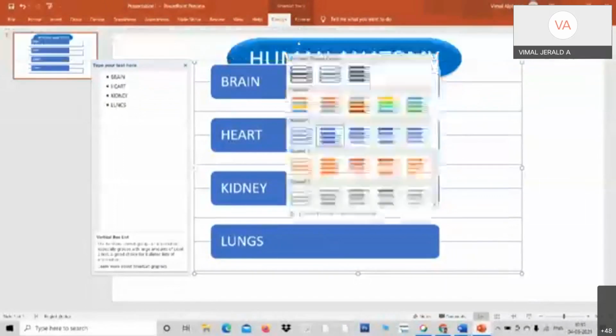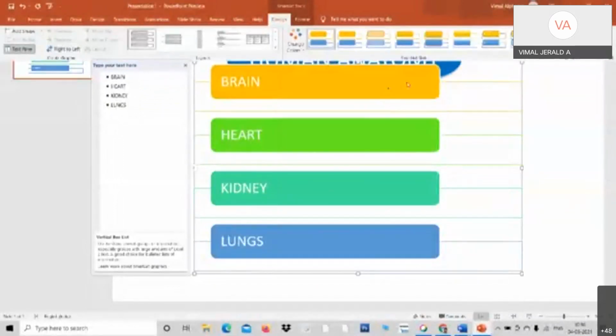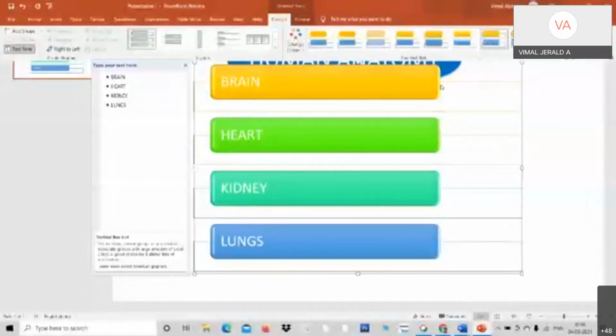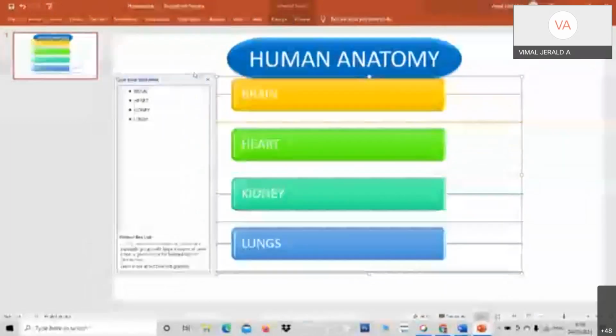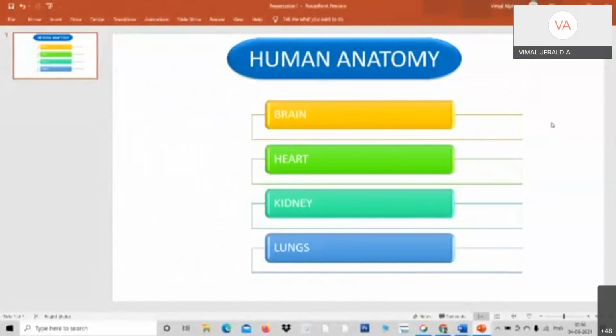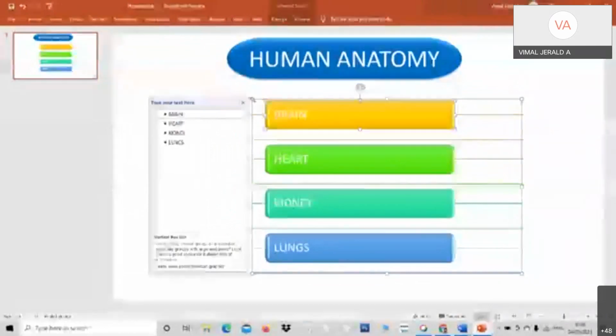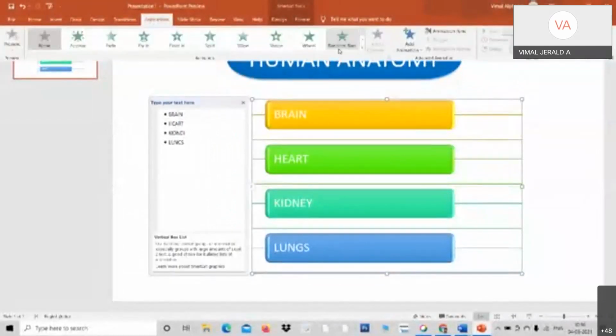The colors can be changed. Different colors. And the look and feel also can be changed. There are so many embossed techniques here. Once you do it, just reduce the size of it. And you can also animate it. One by one, you can animate it. For example, I click over here, go to Animation, and you get some good animations. For example, one minute.